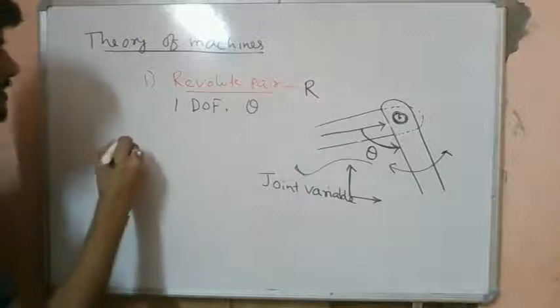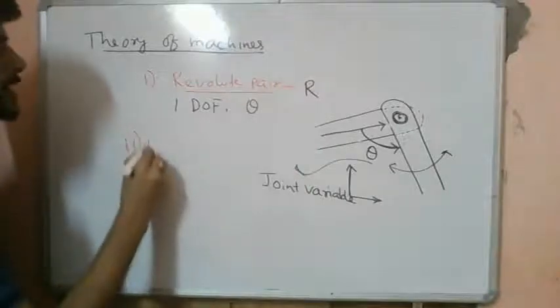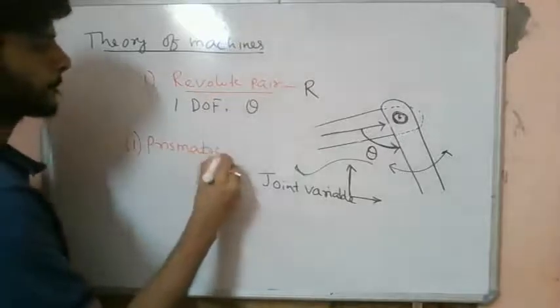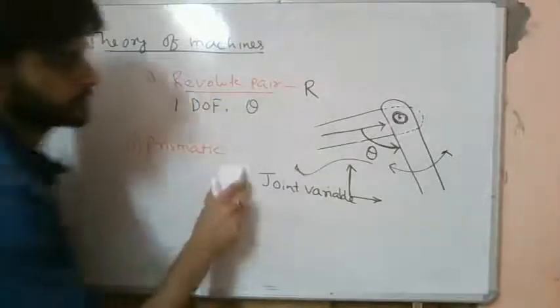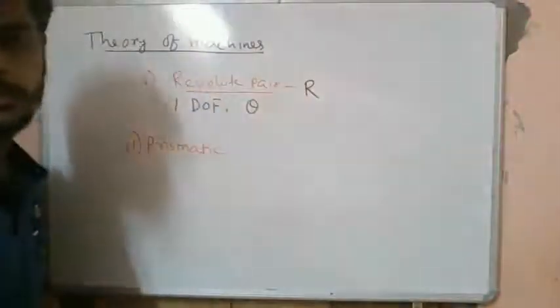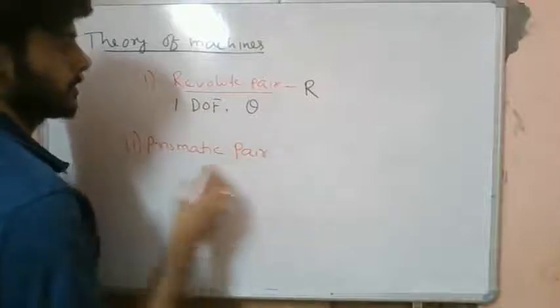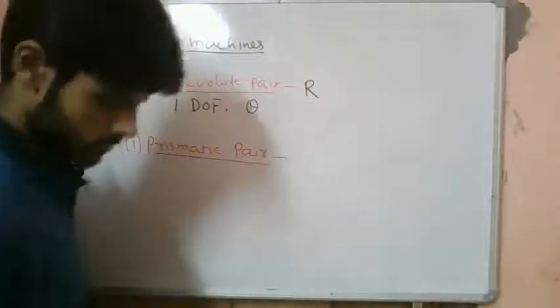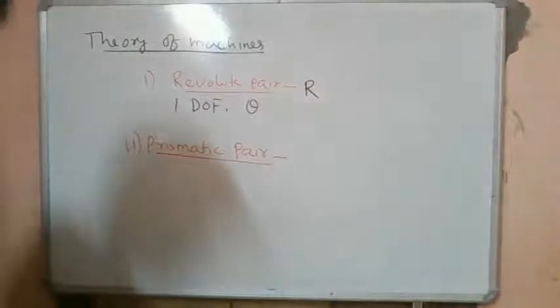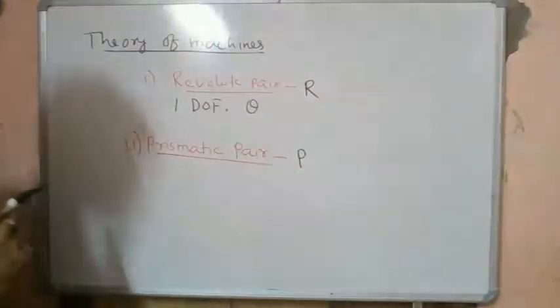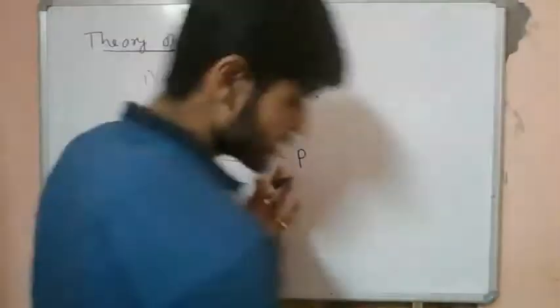So the next type of lower pair we have is the prismatic pair. This is denoted by P. So what is a prismatic pair?